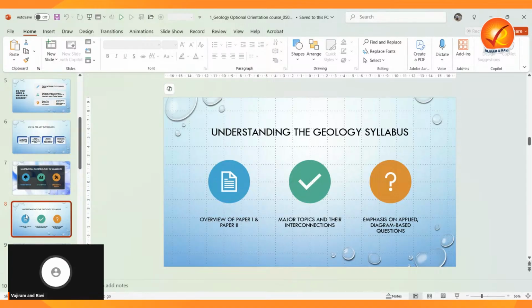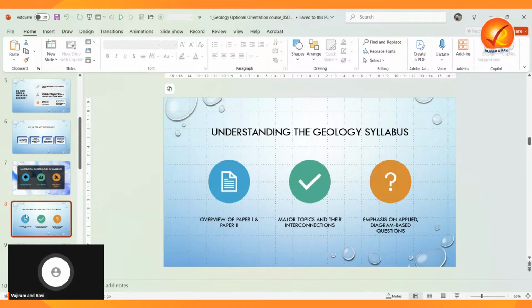We will be using it in the other paper as well. Okay, so paper 1 will cover the foundational areas like general geology, geomorphology, remote sensing, structural geology, and paleontology. Then paper 2 delves into mineralogy.